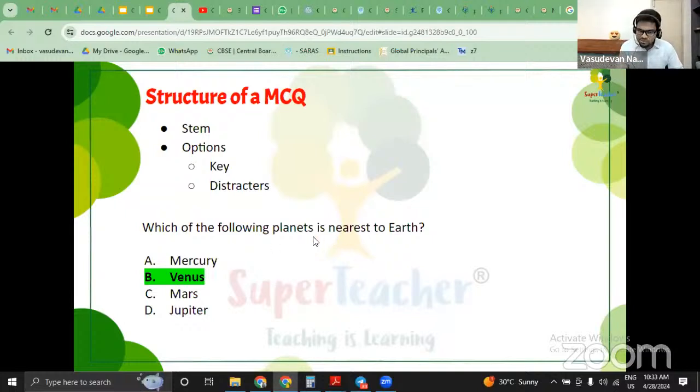Absolutely. So, which of the following planets is nearest to Earth? You can see that Mercury, Venus, Mars, and Jupiter are the options. Here, with "which of the following planets," the students have to do the action. The condition is nearest to Earth. So what I'm trying to say is every assessment item should have two components. One is the condition, the other one is action. The condition over here is nearest to Earth. And what is the action that you're supposed to do? Which of the following planets? So you have to select one of them. So condition and action put together will come with a right answer, which is the key, and the others are distractors. I hope you got an idea of how the structure of an MCQ looks like, teachers.